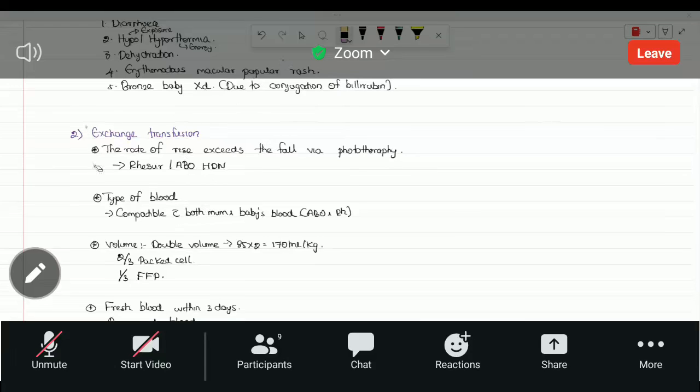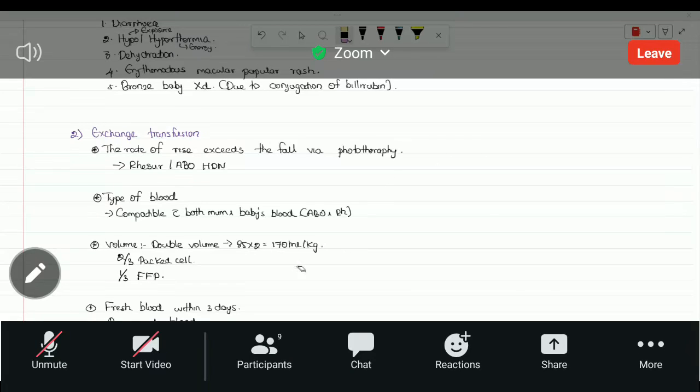We have to cross-match the blood against the maternal blood group. Specific for the neonate, it should be fresh blood within 3 days, and it should be properly pre-warmed with a warmer, because otherwise it can lead to hypothermia for the baby.